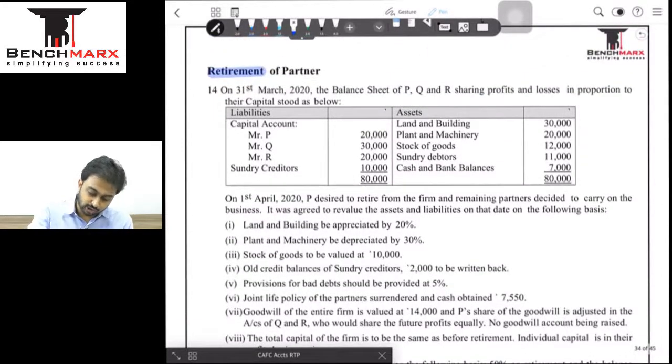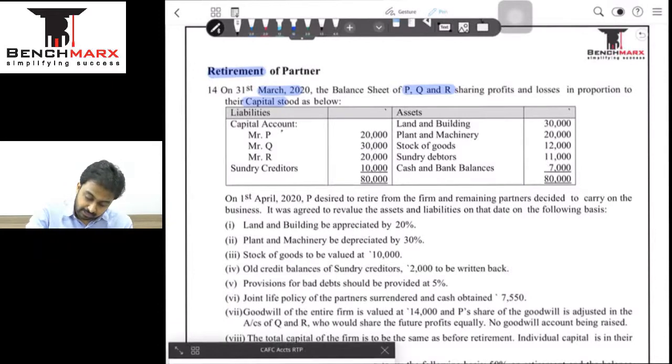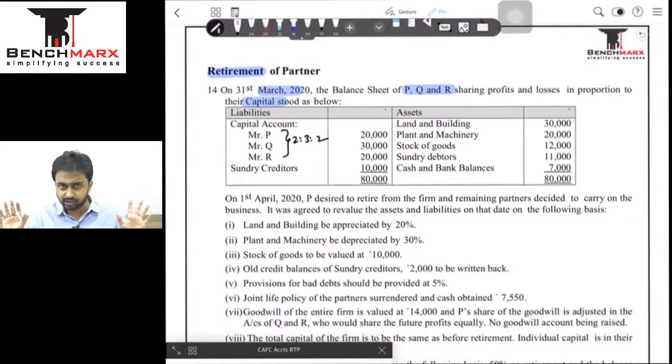On 31st March 20, ठीक है, the balance sheet of P, Q and R, that is as good as saying 3 partners, is as follows and they are sharing profit and losses in proportion to their capital. So can I say their PSR is 2:3:2. That is nothing but the profit sharing ratio on the basis of their capitals. ठीक है, then you have normal creditors, you have land, you have plant, you have stock, debtors, cash. It's a regular balance sheet, no complication.